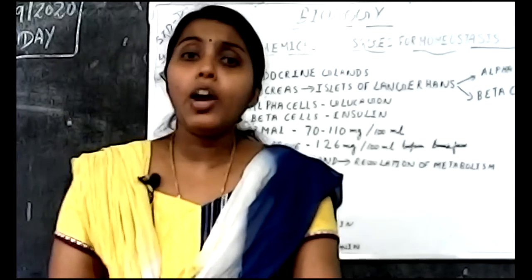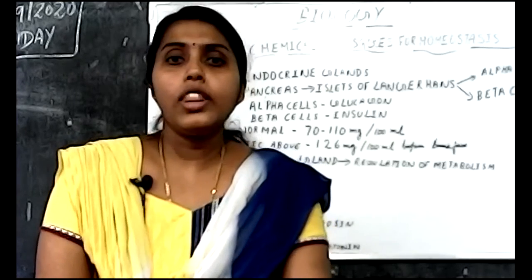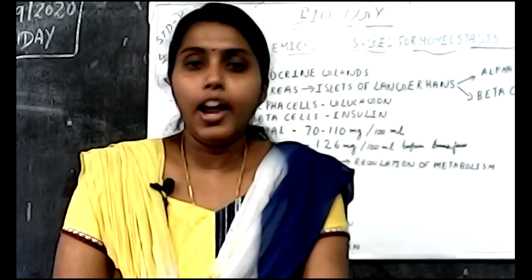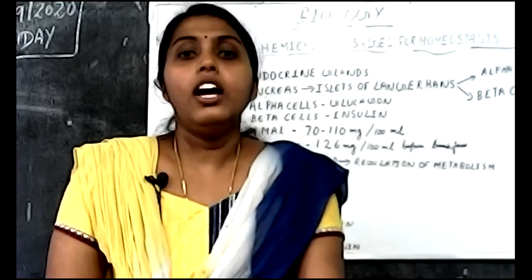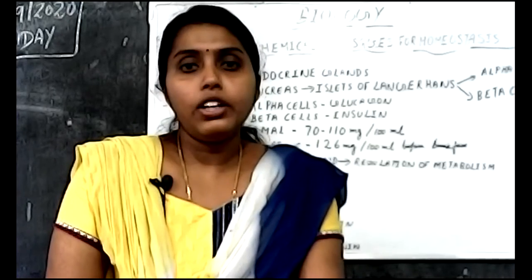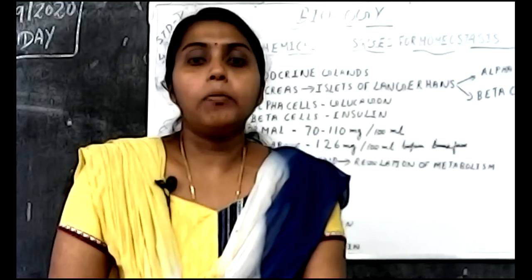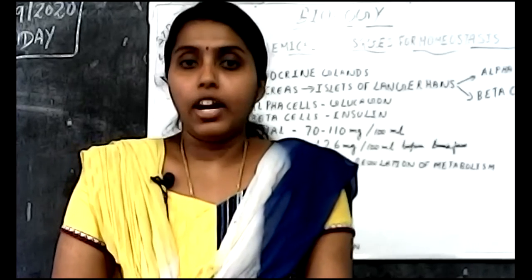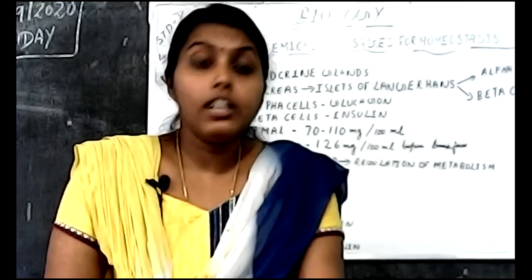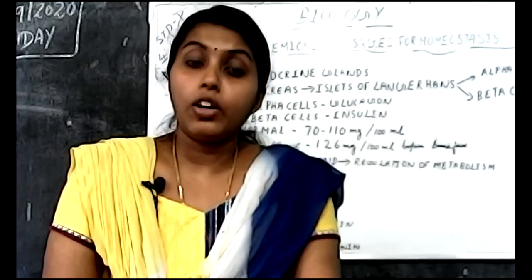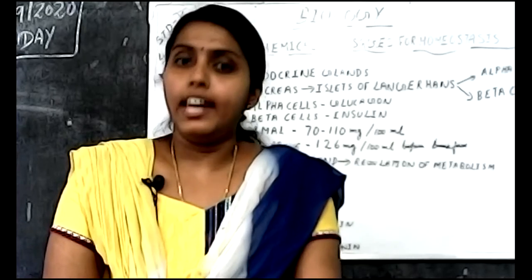Iodine is necessary for the production of thyroxine hormone. So in the absence of iodine, if the thyroid gland tries to produce thyroxine, the thyroid gland enlarges.